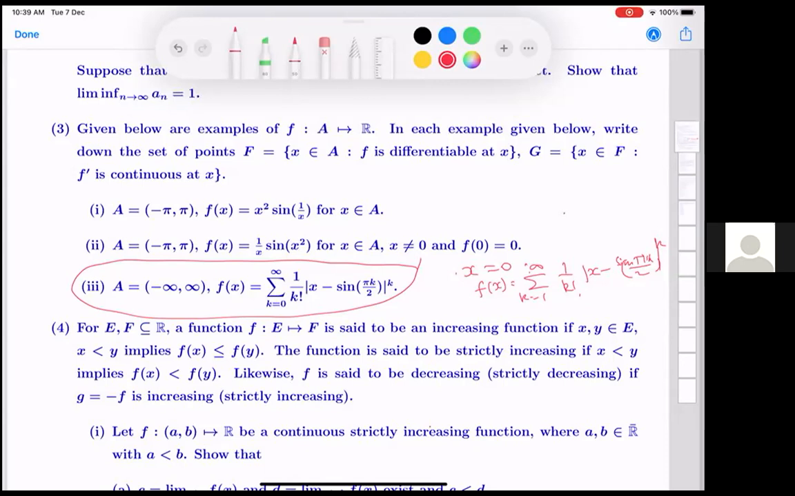Sir, I did not understand. Could you explain once again? So firstly, continuity is not a problem at all, right? It's continuous everywhere. Now we are looking at differentiability. So f of x is what I have written here: x minus sine pi k by 2. Let's write it carefully.